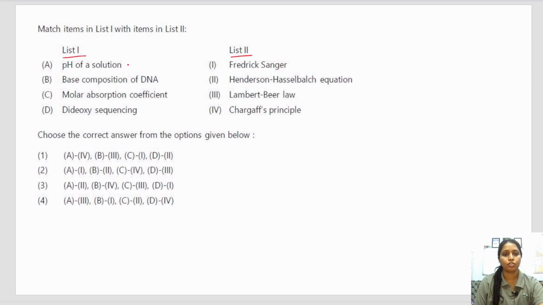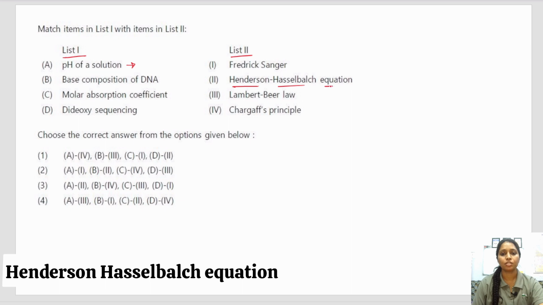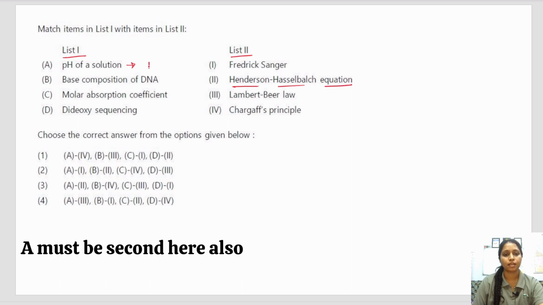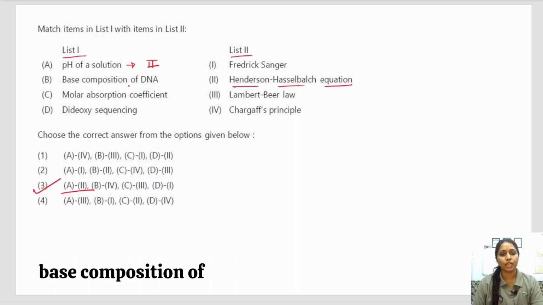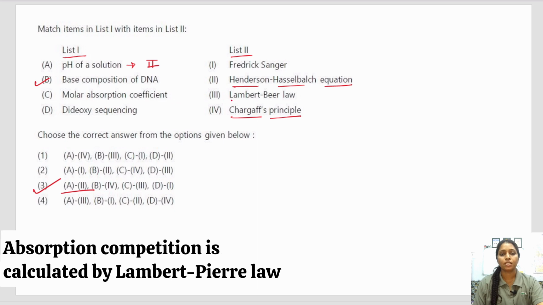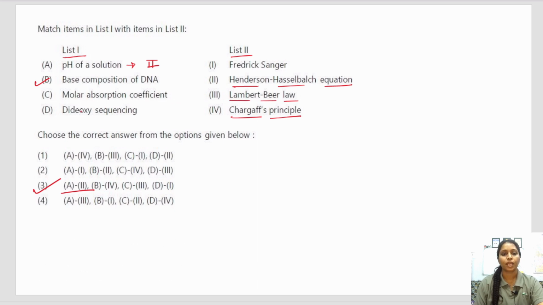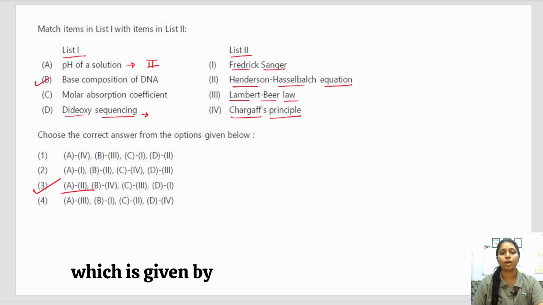Next, pH of a solution. For calculating pH of a solution we use the Henderson-Hasselbalch equation. A must be second. Here also A must be second. Base composition of DNA: for calculating base composition of DNA, we use Chargaff's principle. So B must be fourth. Molar absorption coefficient is calculated by the Lambert-Beer law. And dideoxy sequencing is also known as Sanger sequencing, which was given by Frederick Sanger. Option number 3 is the correct answer for this question.